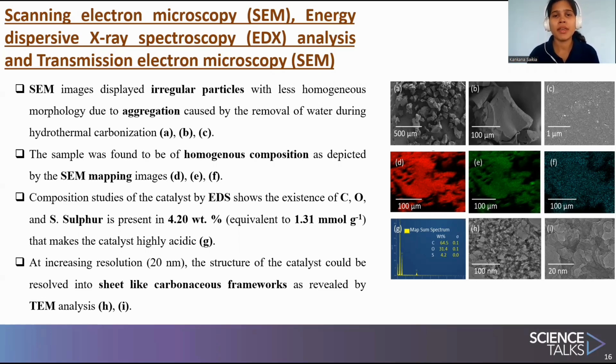From the SEM mapping images, we could see that the sample is of homogeneous composition. Further, the composition was studied by EDS, and it shows that carbon, oxygen, and sulfur are present. Sulfur is present at 4.28%, which is equivalent to 1.31 millimole per gram of sulfonic groups, and it makes the catalyst highly acidic.